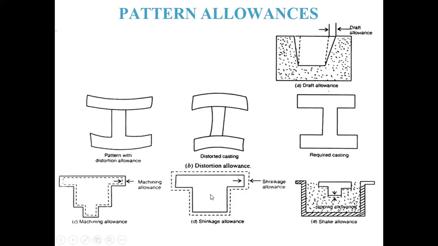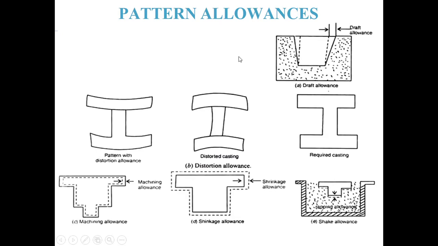Shrinkage allowance, as explained earlier: it is shrinking, and therefore we keep a larger size of pattern. Machining allowance: based on the machining to be done, we decide the thickness of that allowance. And wrapping allowance, because we shake it so that we can easily remove it. And draft, as we have explained.